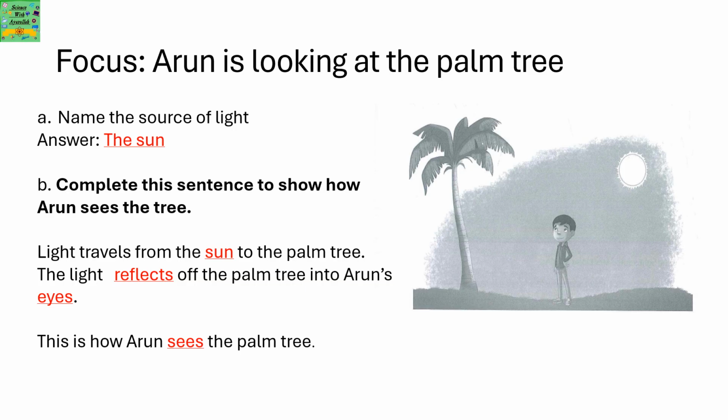Arun is looking at the palm tree. Name the source of light. The source of light is the sun. Complete the sentence to show how Arun sees the tree. What happens is the light travels from the sun to the palm tree. The light reflects off the palm tree into Arun's eyes. This is how Arun sees the palm tree.